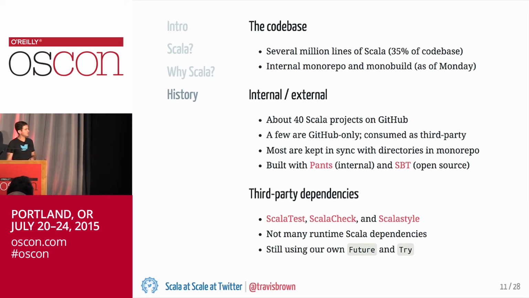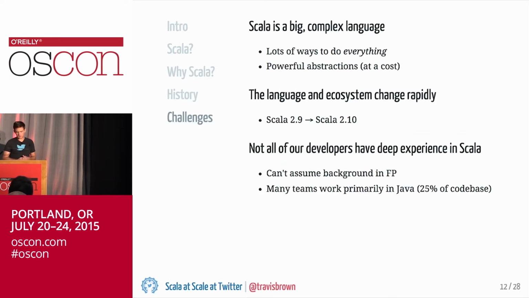And I want to talk about some of the challenges that we've run into in getting to that point. The first of these is just that Scala is a really big, complex language. And you do have to be really careful that you don't have a kind of splintering of your code base, where every individual team is just picking a set of features that other teams won't find compatible with their approaches.